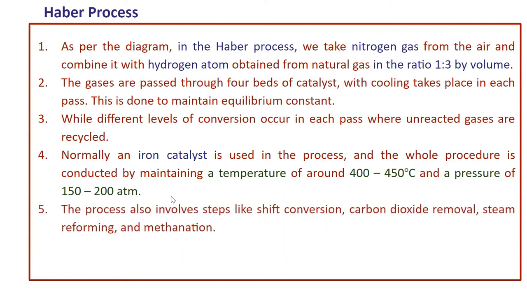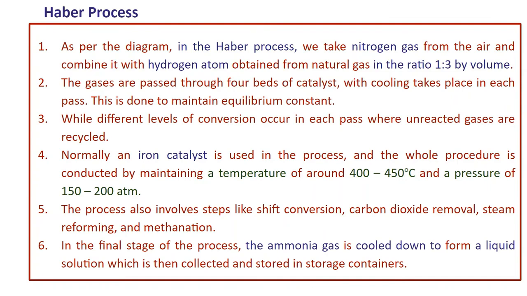The process also involves steps like shift conversion, carbon dioxide removal, steam reforming, and methanation. In the final stage of the process, the ammonia gas is cooled down to form a liquid, which is then collected and stored in storage containers. So this is the manufacturing by the Haber process.